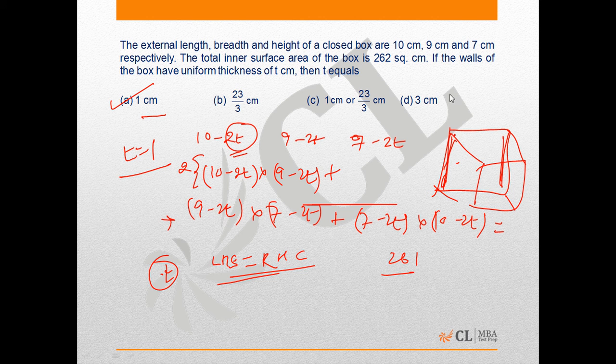But if we look from close quarter at 23 by 3, we find that this is more than 7, as the lowest dimension of the given box is 7, which means the thickness of the wall cannot be 7 or more than this, otherwise the given situation would not be possible, which means 23 by 3, which is more than 7, cannot be thickness of the box, from which we can easily eliminate option B and C.